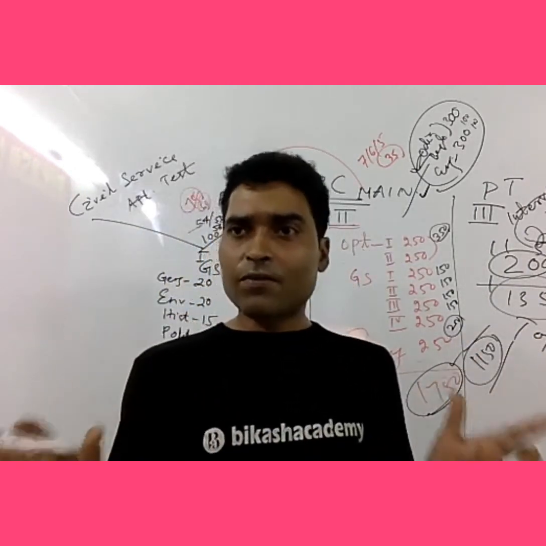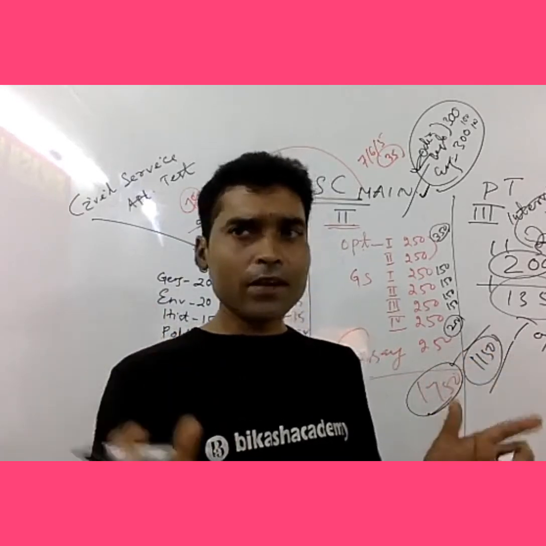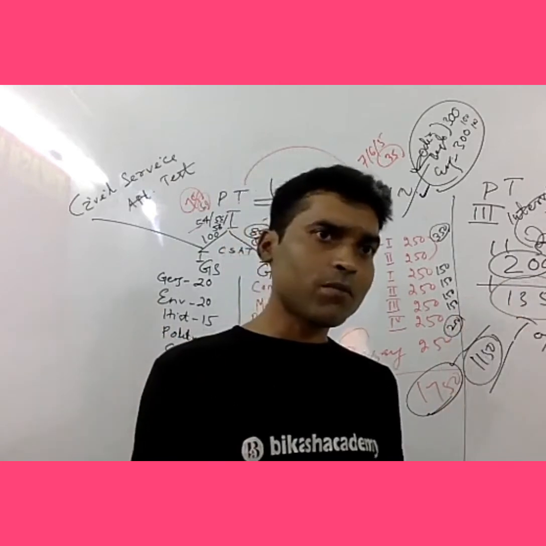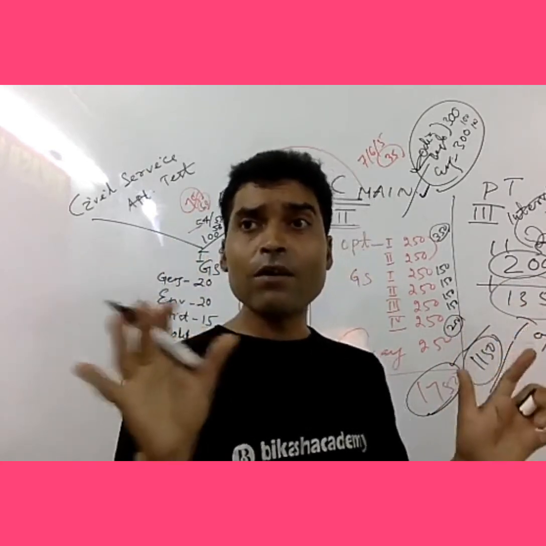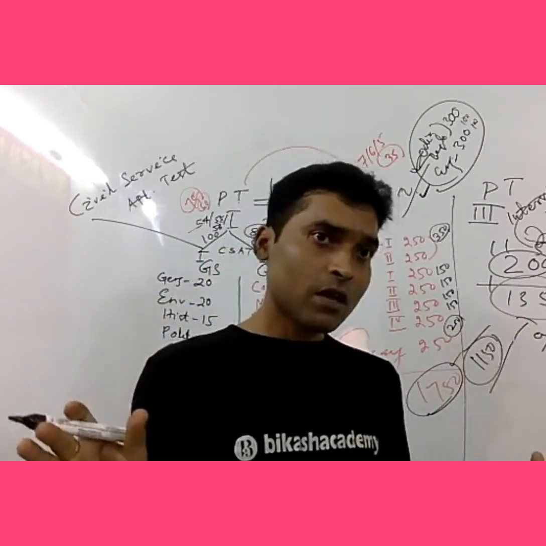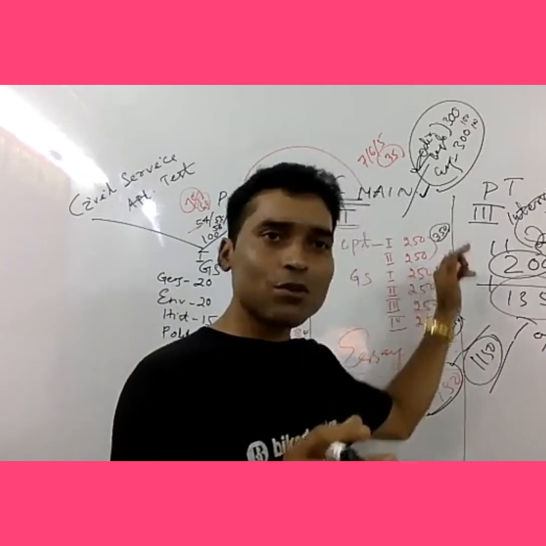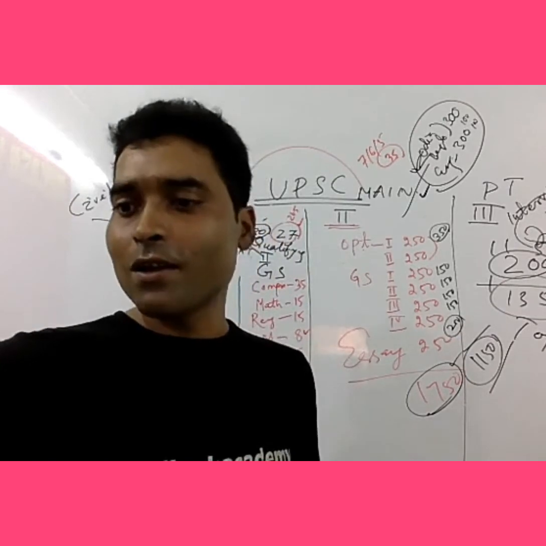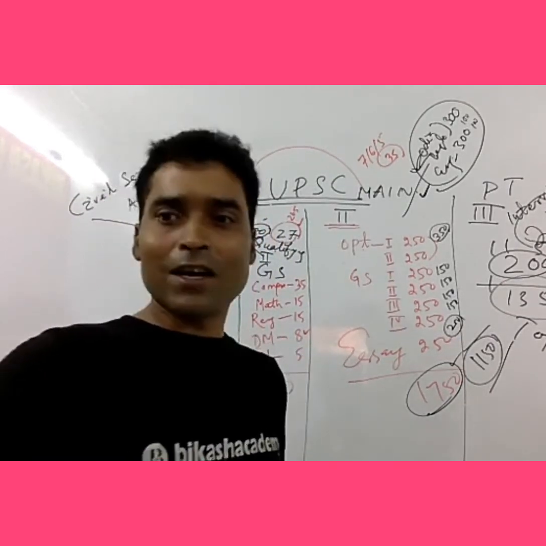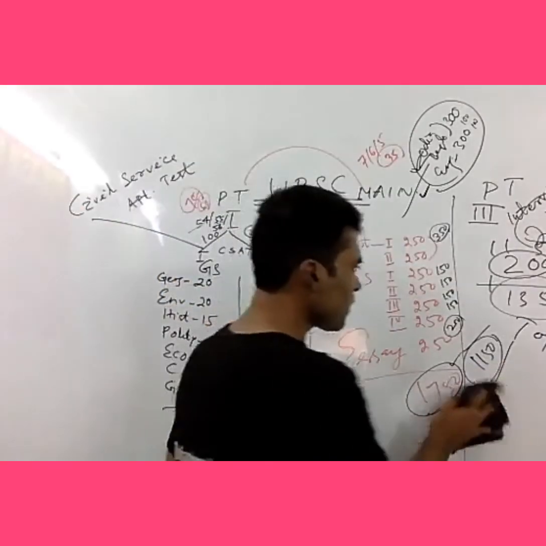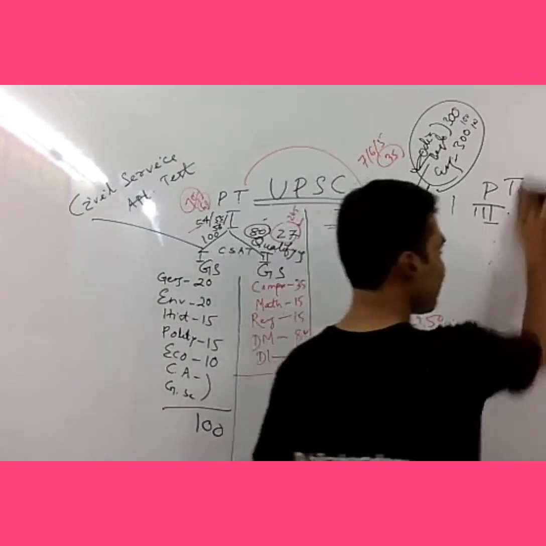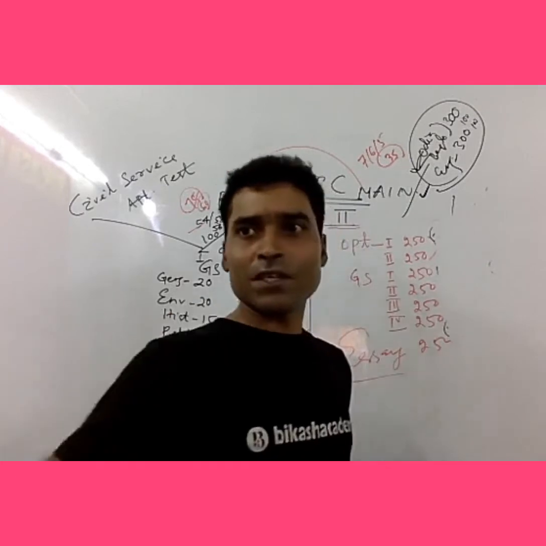Suppose you are not confident in the beginning. You may be thinking, okay, how can I score this? It's a very difficult task, near about impossible. You may be thinking, okay, I'll keep a word and I will minimize those marks. Let's discuss that part: how you can be at least within 100. I will explain. Suppose you are very, very poor and not a genius, right? Actually, everybody is a genius.